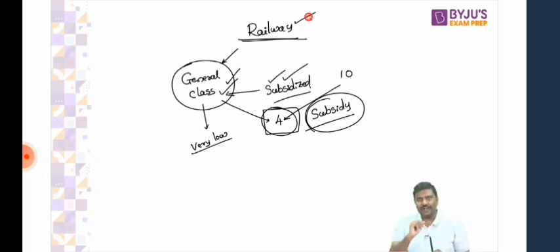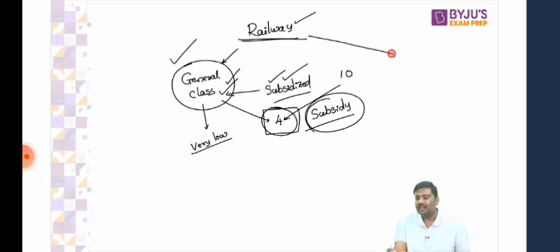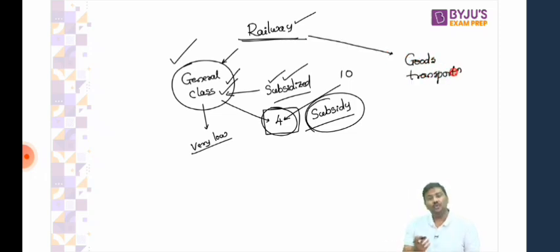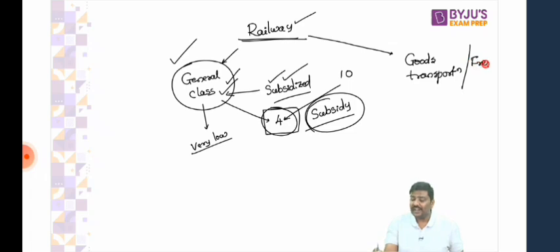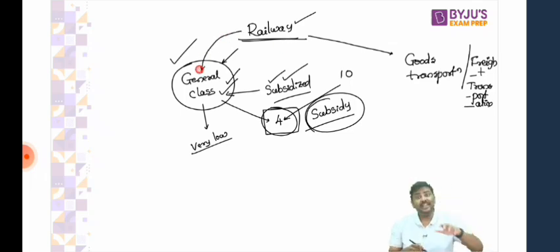Now let me add one more point here. On one side, I've written general class ticket, and on the other side, I will write goods transportation, or another name for this is freight transportation. What is the policy of the railways? What is generally observed is, whenever railways carry people in a general class, ticket prices are very low.